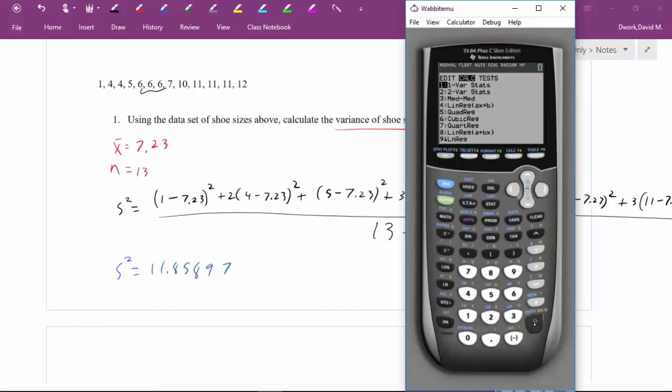So we hit enter. Now, where did we put our list of values? That was in L1. Then where did we put our frequency list, meaning the list of how frequently these things occurred? Well, that was in our L2. So notice for the frequency list, I'm going to press second 2 because that's the L2 button right there. Now when I arrow down, I hit calculate. It's going to give me all of that.